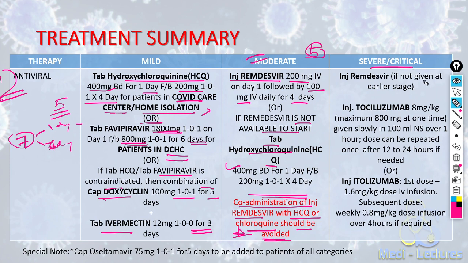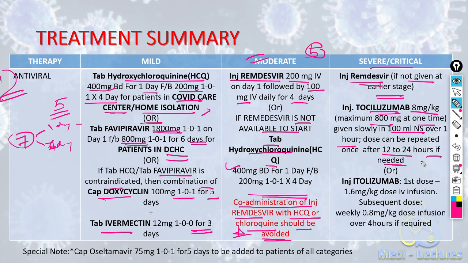For severe and critical cases, if the remdesivir has not been given in the previous stage, we will first give the remdesivir. Then, if the patient is not improving, we will give injection tocilizumab. It is only given in very high centers. The dose being 8 mg per kg with maximum dose 800 mg at one time. It is also given slowly in 100 ml NS over 1 hour. Dose can be repeated once after 12 to 24 hours if needed.